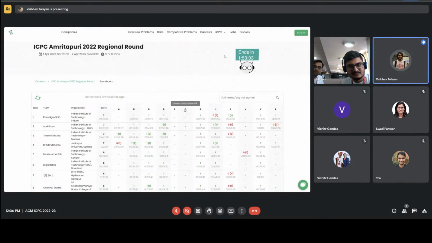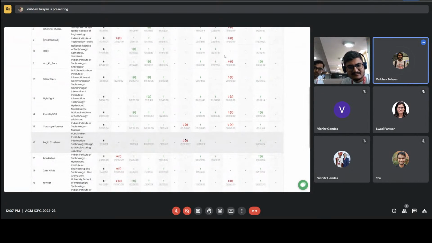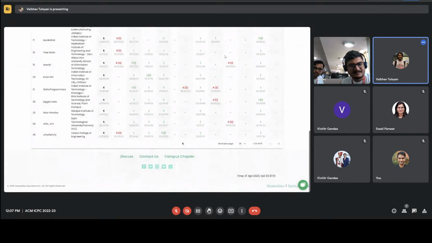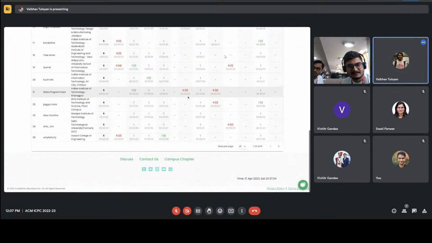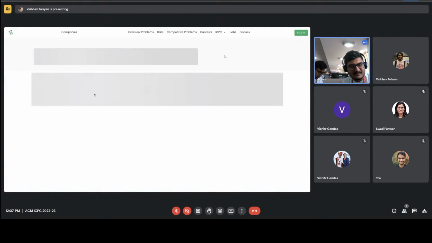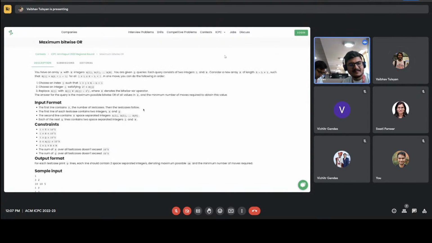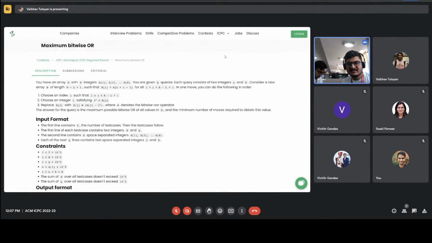I see that some teams are trying to solve max bitwise OR, so it will be good to have some ACs here. Maybe we can show the problem as well. Max bitwise OR is the last problem, at least I am expecting to get an AC. After that, there are 2 more problems, and I'm not expecting them to get an AC in the contest.